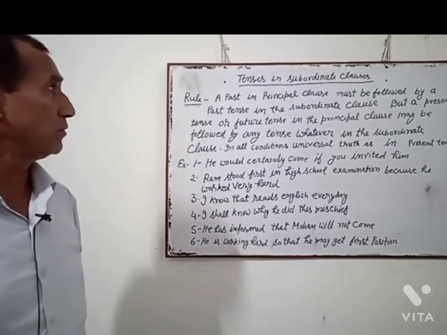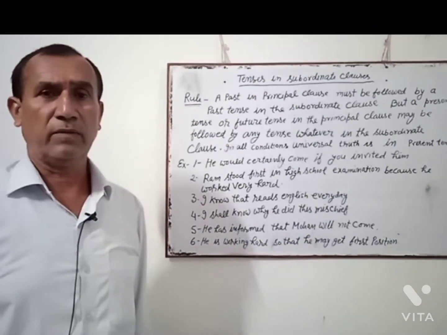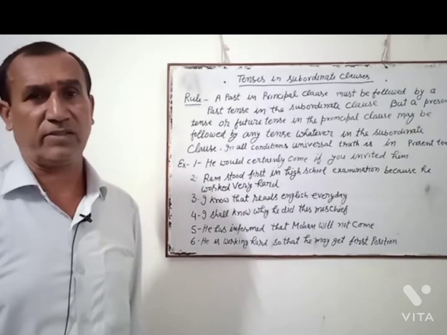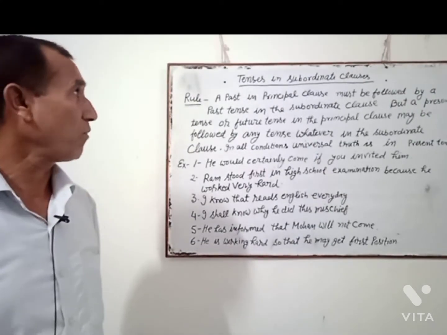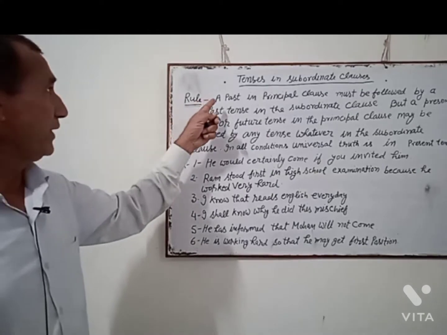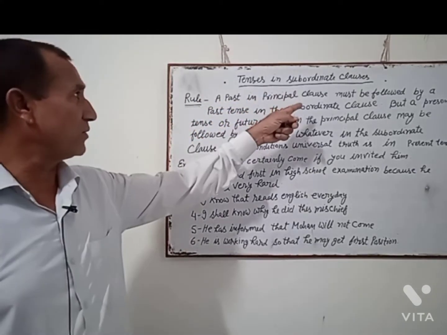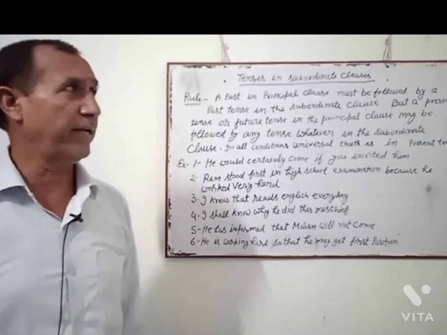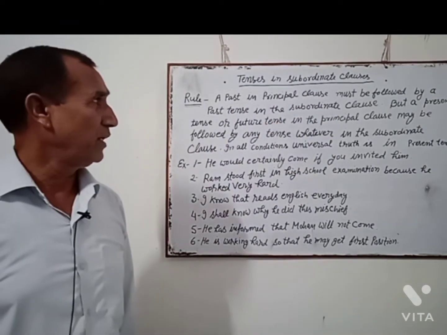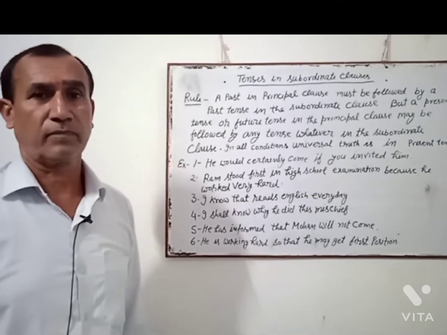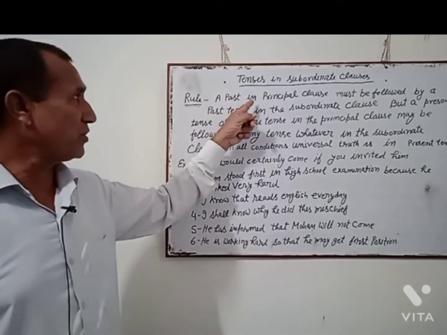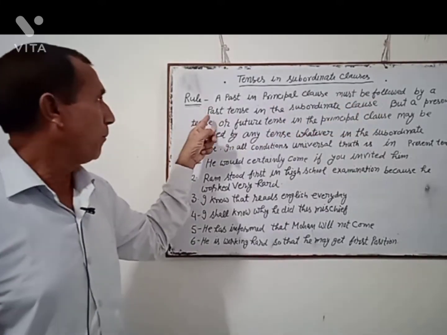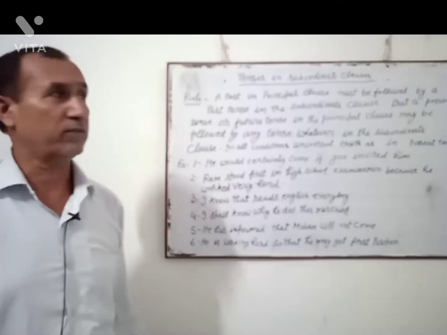In this video, we shall read tenses in subordinate clauses. Rule: a past in principal clause must be followed by a past tense in the subordinate clause.